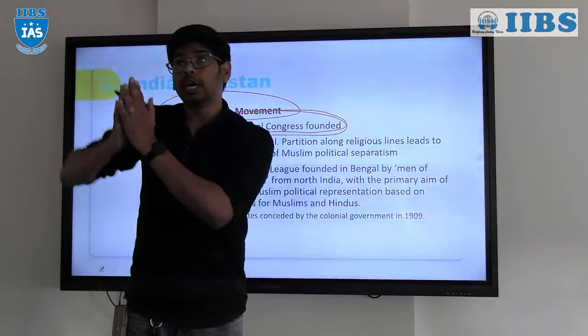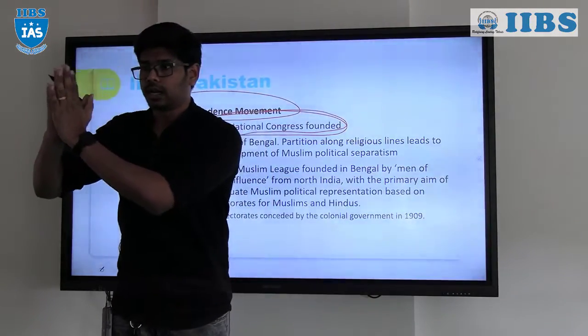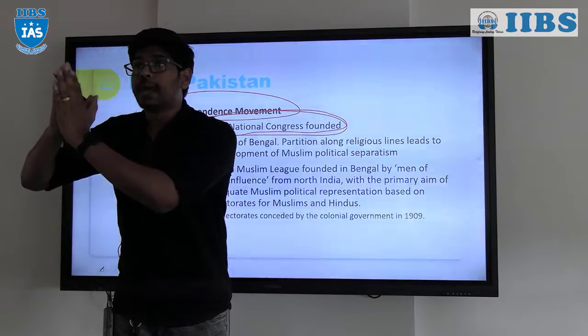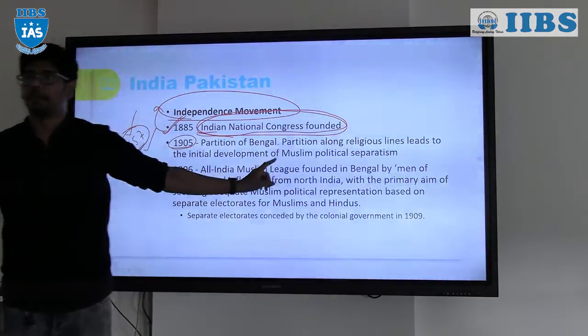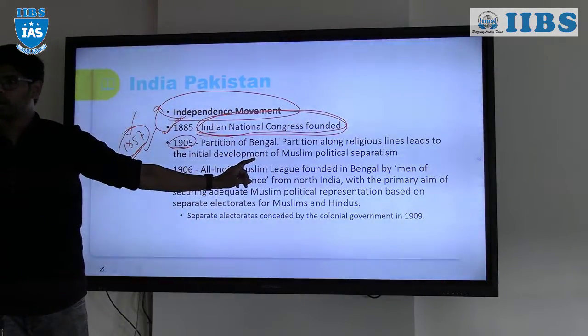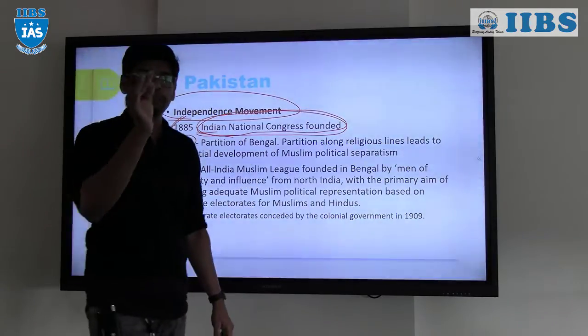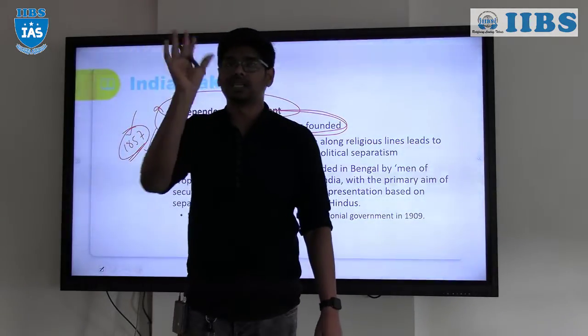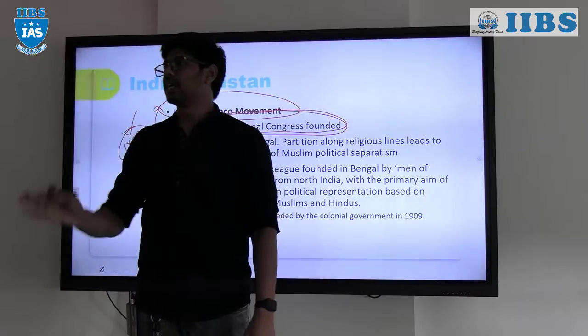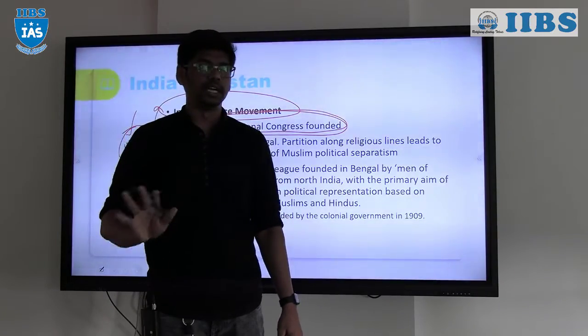To curb the equality and unity between the Bengal people, they made the partition in 1905. We call it the Bengal partition. They divided Bengal into West Bengal and East Bengal. East Bengal is present-day Bangladesh, and West Bengal is in India.